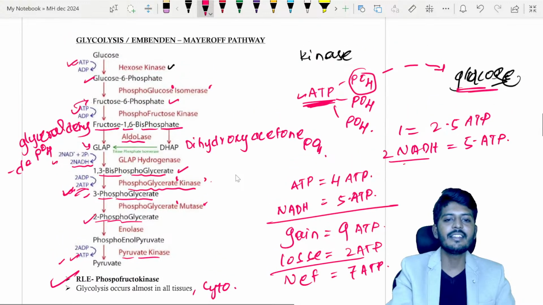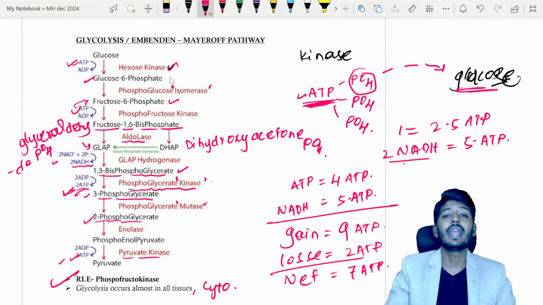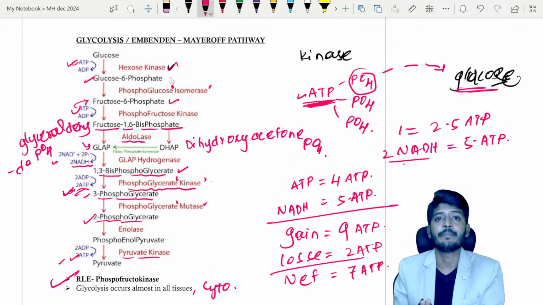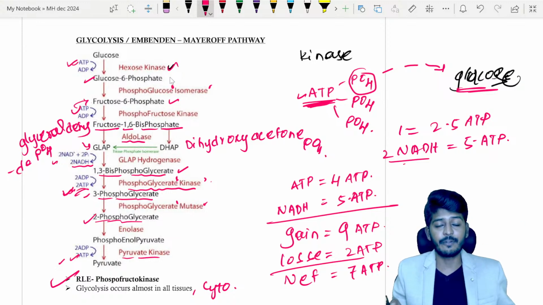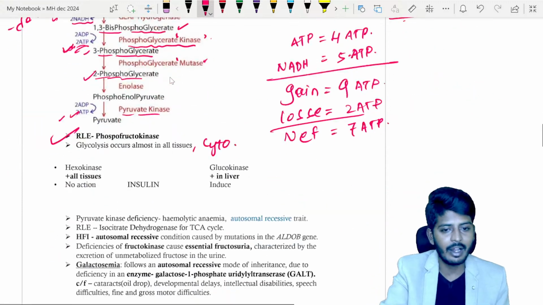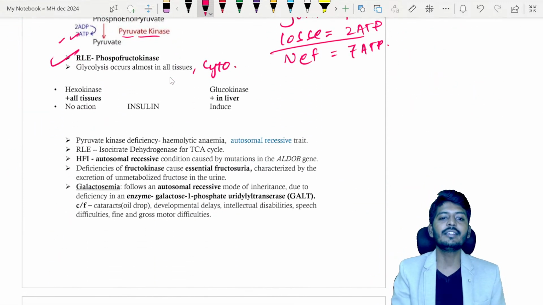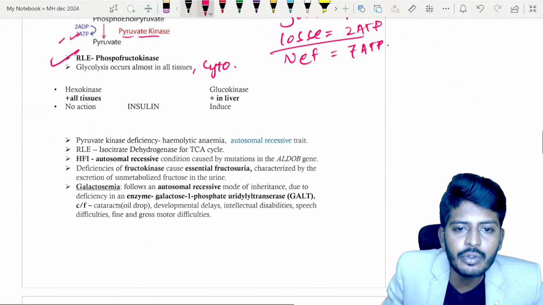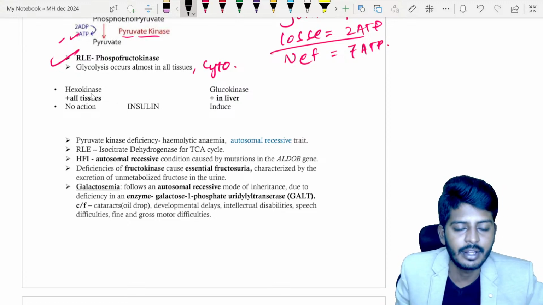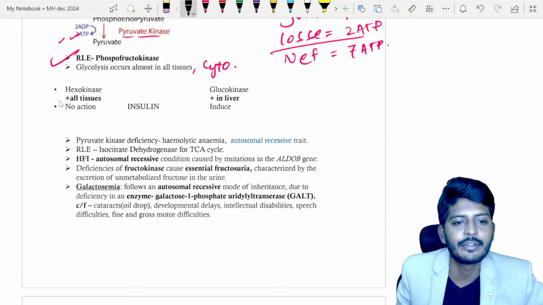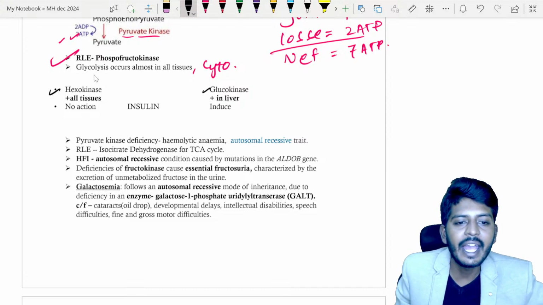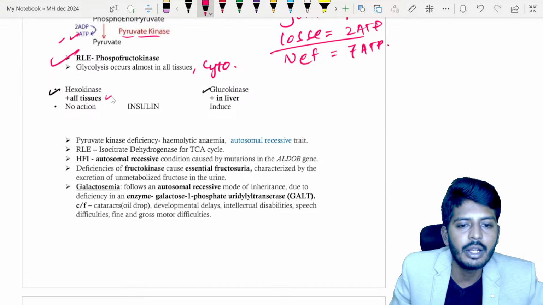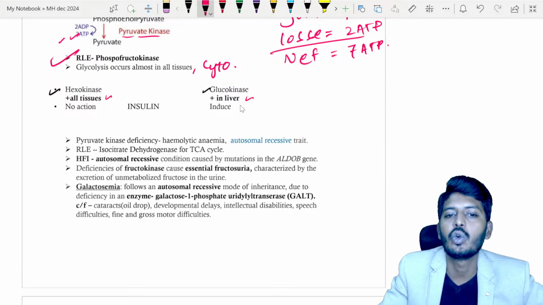Okay. Now we had an enzyme. Remember hexokinase. So hexokinase has isoenzymes. Isoenzyme means the enzyme is located in a different location but doing the same function. I call it an isoenzyme. So hexokinase has two isoenzymes, that is hexokinase and glucokinase. Hexokinase is located in almost all the tissues, but glucokinase is located only in the liver.